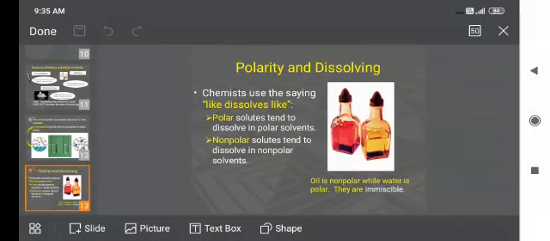Polarity and dissolving. Chemists use the saying "like dissolves like." Polar solutes tend to dissolve in polar solvents. Non-polar solutes tend to dissolve in non-polar solvents. For example, oil is non-polar while water is polar. When we mix oil and water, they are immiscible because both do not completely dissolve in each other.